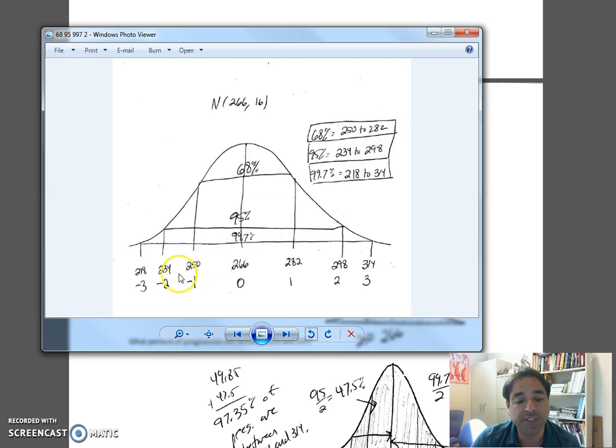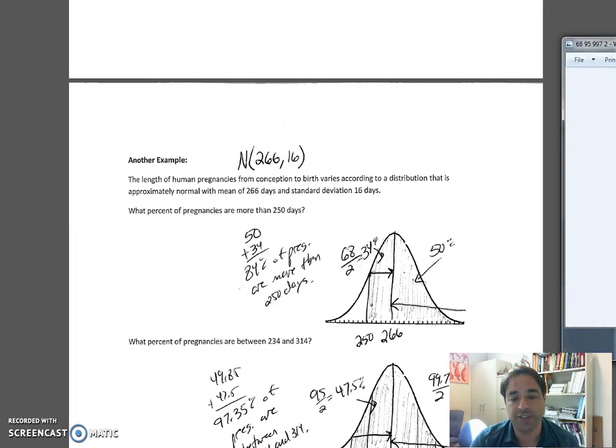We're going to go two standard deviations, subtract another 16, add another 16, that's 95%. So 95% of females have their baby between 234 days and 298 days. Then we go three standard deviations, subtract another 16, three standard deviations to the right, add another 16. 99.7% of females have their child between 218 and 314 days. It is possible before, possible after, but rare. So that picture needs to happen first, then we can answer the questions.